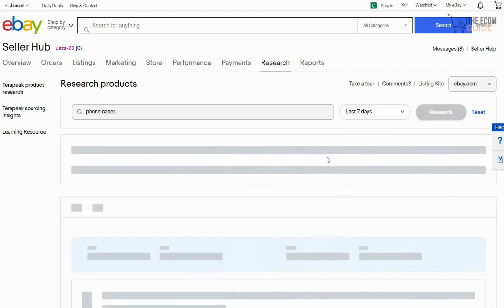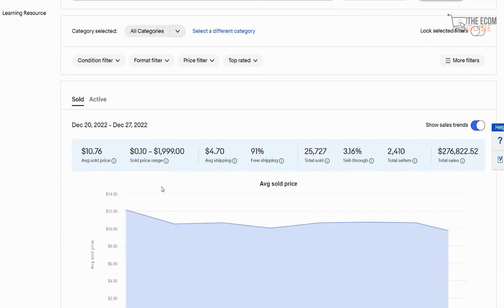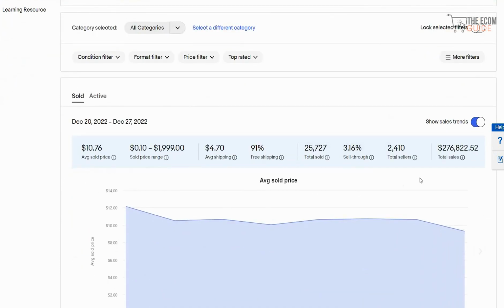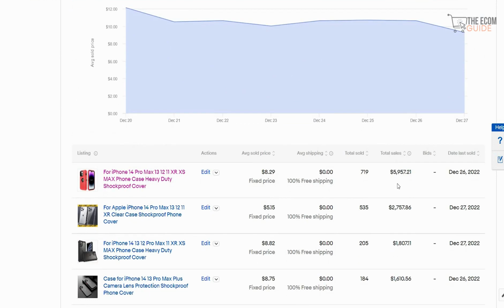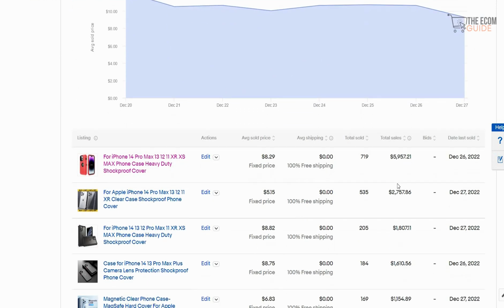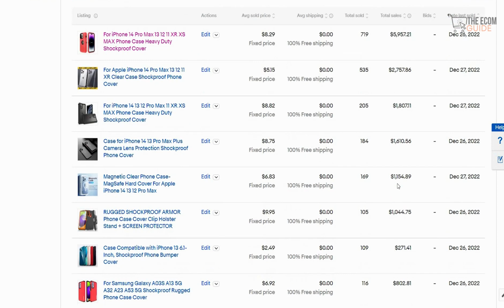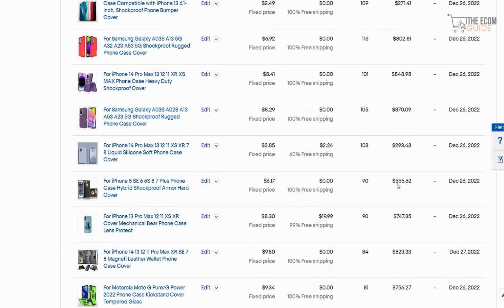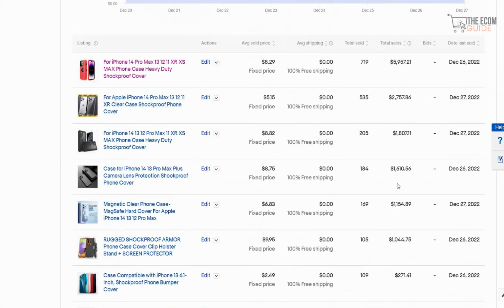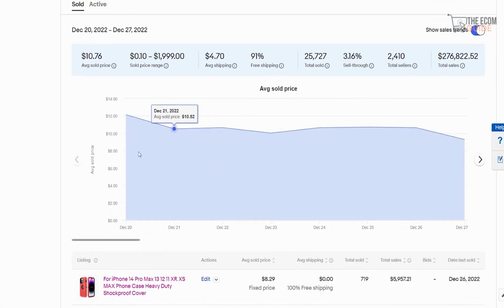As we search for the last 7 days, we can clearly see that the average price was $10.79, and in 7 days they have made $276,000 in 1 week. So in 1 week, this individual has made $5,957, $2,000, $1,800. This is huge money to make in 7 days, guys, and they're selling instantly. If you look at the graph over here, you can clearly see that every single day this product is being sold.